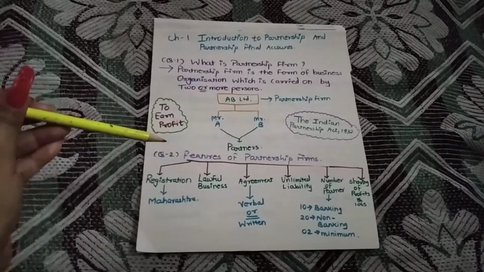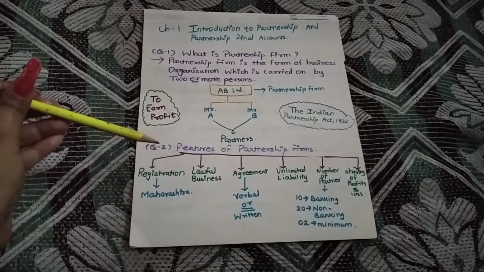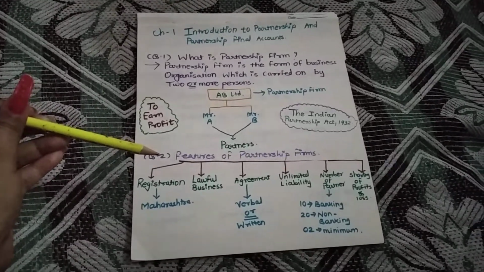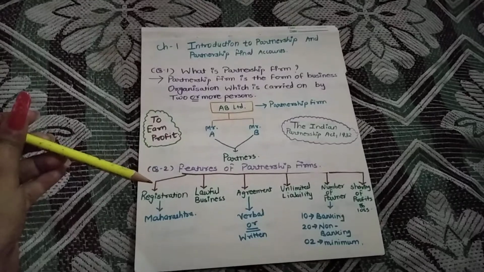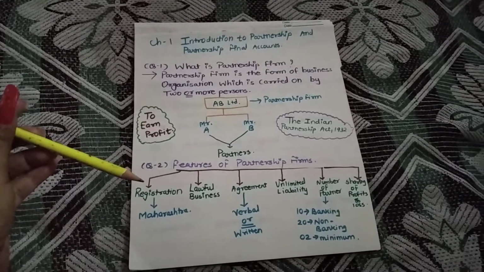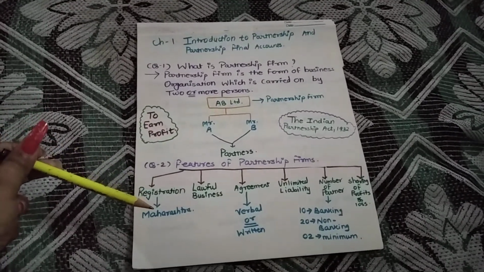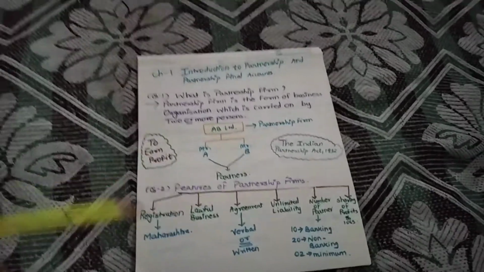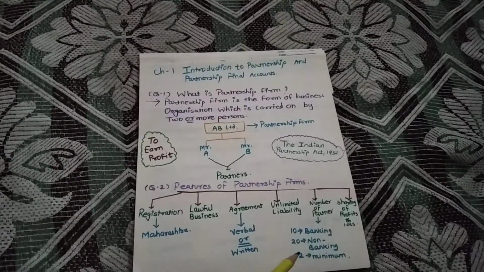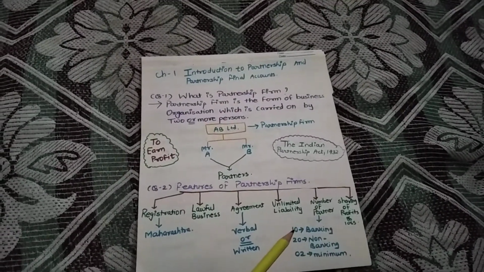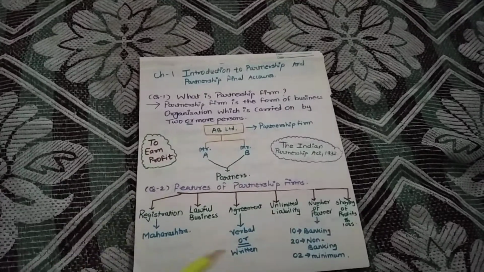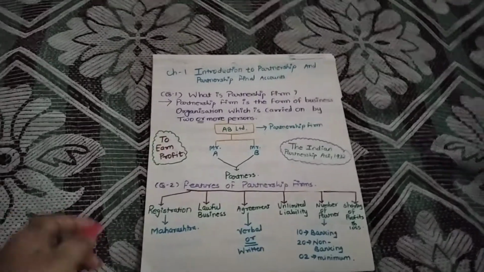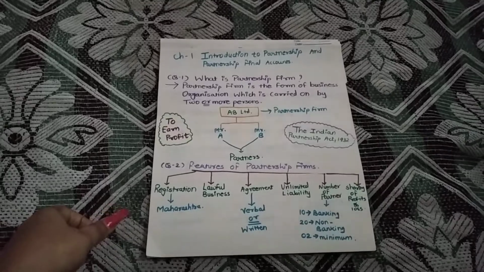From the second question, there is a possibility of objective type questions like: is registration of a partnership firm in Maharashtra compulsory, true or false? Or how many partners are required to form a banking business? This type of question is asked in the board examination. With this question, I am ending today's lecture.